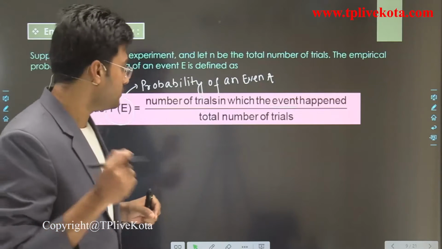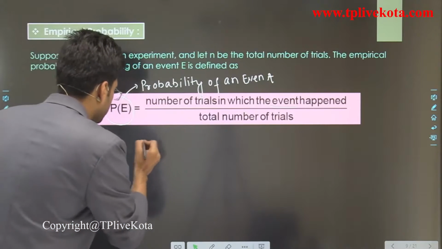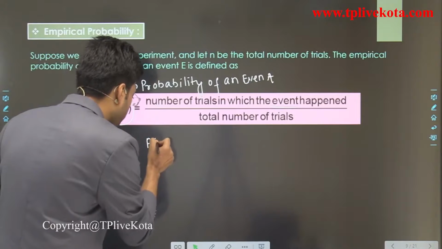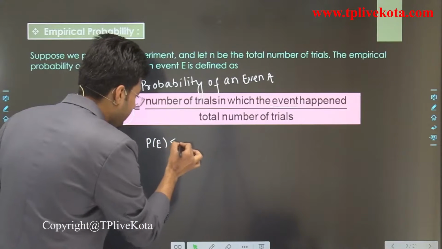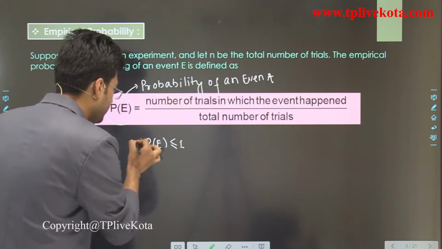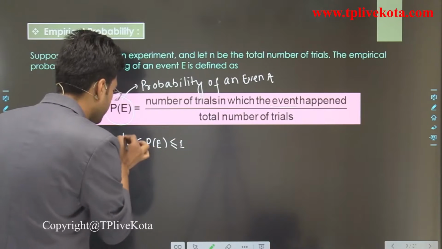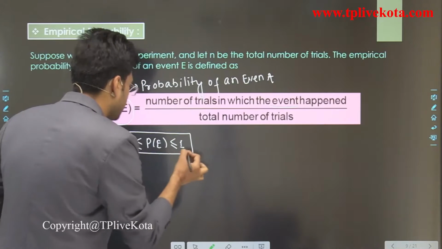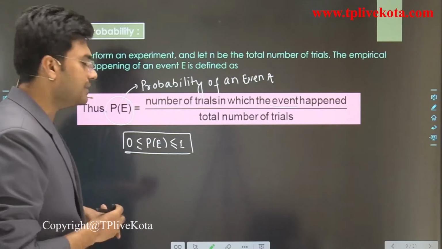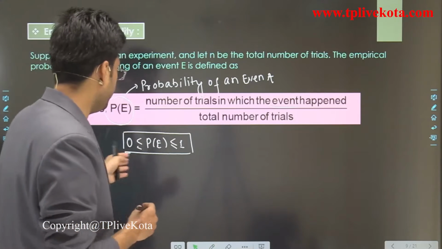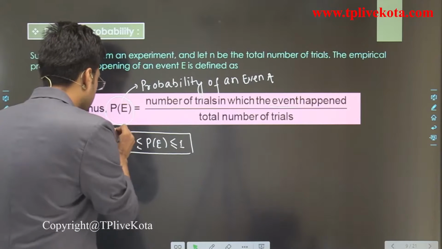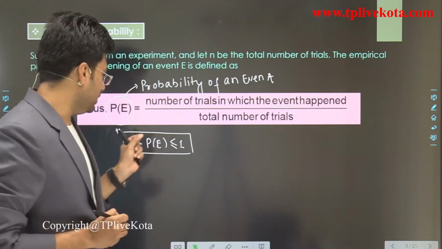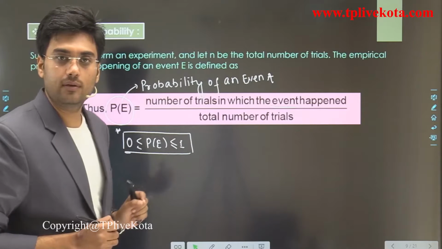Clear? Now students, this probability of event A should be less than or equal to 1 and greater than or equal to 0. Sometimes it is asked in the examination what the range of probability is, then it should be greater than or equal to 0 but less than or equal to 1. Clear?